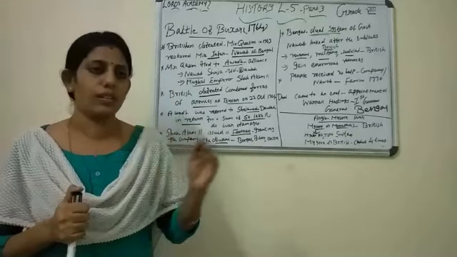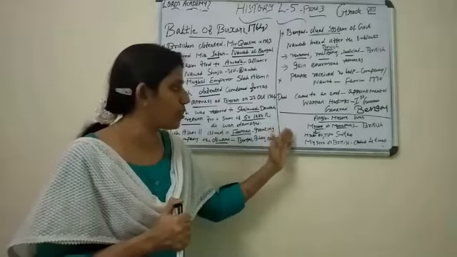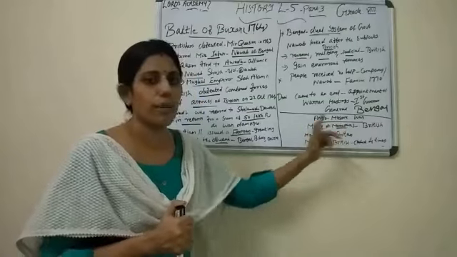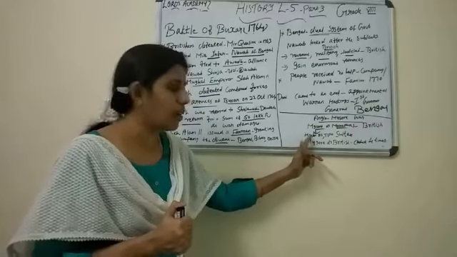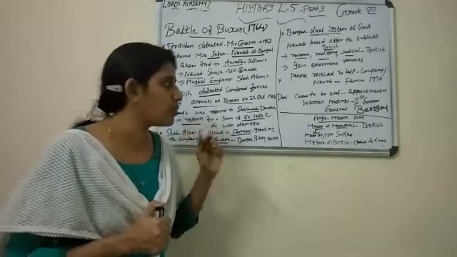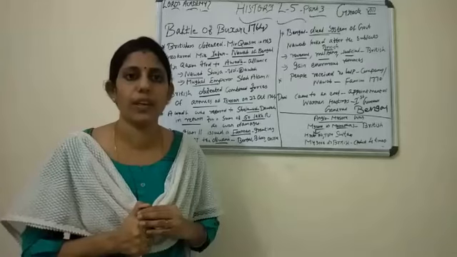So for the Anglo-Mysore Wars, there are only 4 points. The rivals of the British are Mysore and the Marathas. Mysore was ruled by Haider Ali and his son Tipu Sultan. Mysore and the British clashed 4 times but with no significant gain.